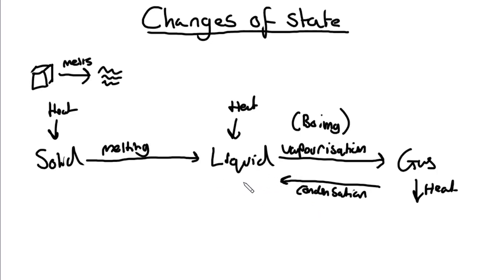So if we follow the same pattern and were to remove more heat energy from the liquid, if we were to cool the liquid down further, the particles of the liquid would have less kinetic energy, even more so, and the result would be that the liquid is transformed back into a solid. And this process is known as freezing, which we all know. If we put water in the freezer and it cools down enough, it freezes. It becomes a solid again. So the particles are now back in a fixed position, they are back in a fixed state, and they cannot move around.